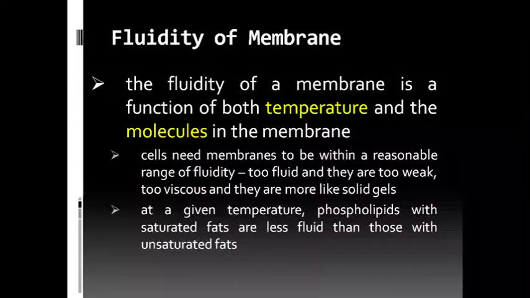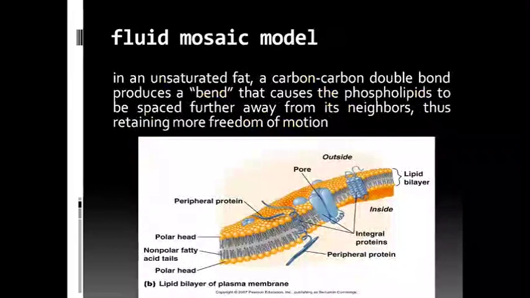The fluidity of the membrane depends on two main factors: the temperature, and the types and numbers of molecules inside the membrane. Some of the integral proteins partially penetrate from the surface of the lipid bilayer and some go right through the membrane, that is transmembrane proteins.